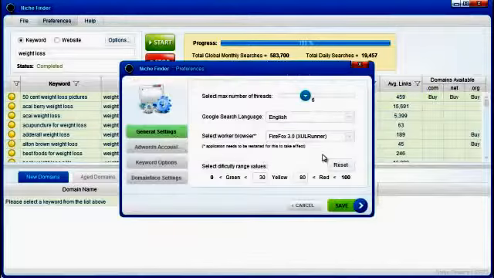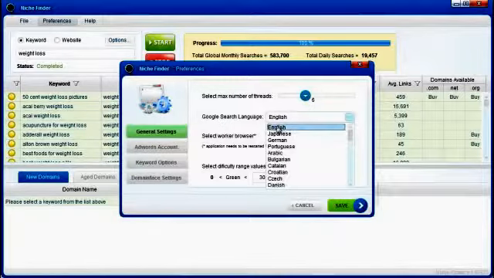If we go through here, I want to explain what this feature right here does, because a few users were confused by this new feature. So basically, let's say you live in Japan, and you want to find out how difficult keywords are to rank in Google.com. Not necessarily how difficult the keywords are to rank in Japan's version of Google. We want to see how difficult the keywords are to rank in Google.com, so the US version. You just want to come in here and set this to English.